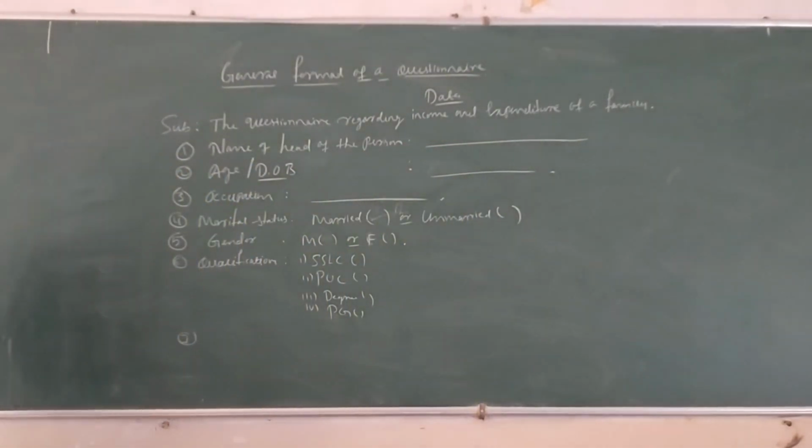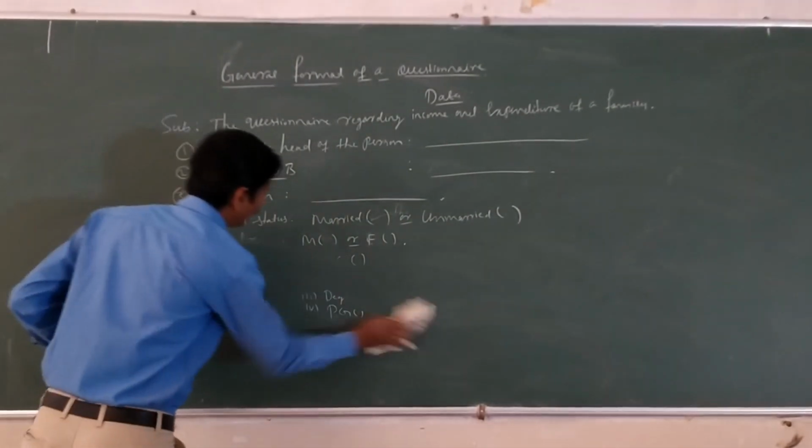Primary data is over. The next one is secondary data. What is secondary data?